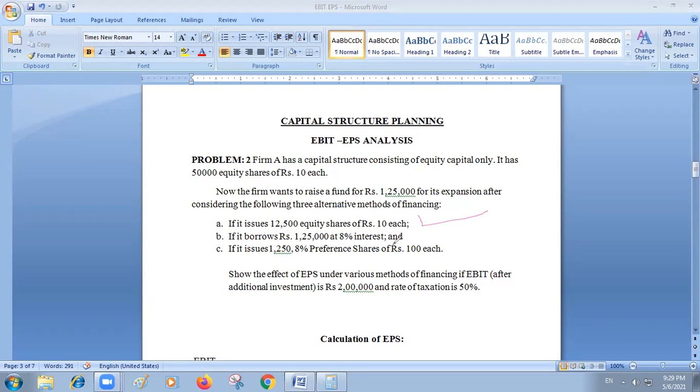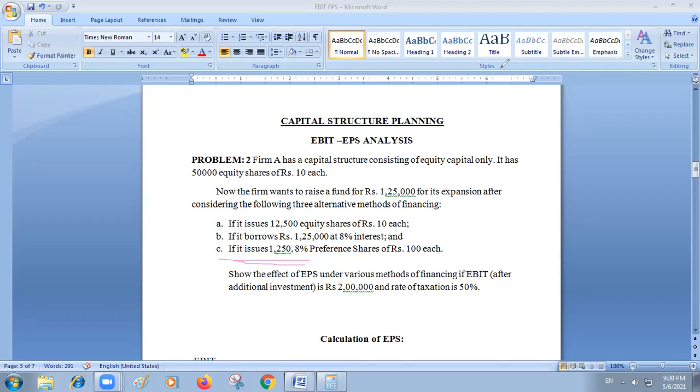In option B, 1,25,000 debt financing at 8% interest, and in option C, 1,250 preference shares issuance at 8% of 100 rupees each. Now you are asked to show EPS under these three alternatives. So EBIT is given as 2 lakhs and the tax bracket is given as 50%.